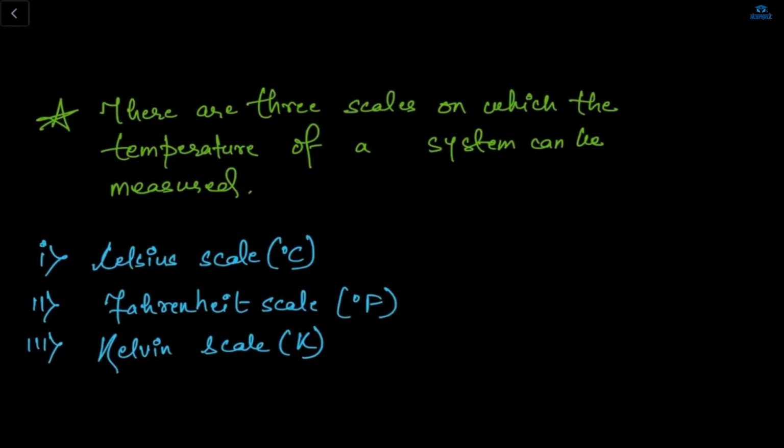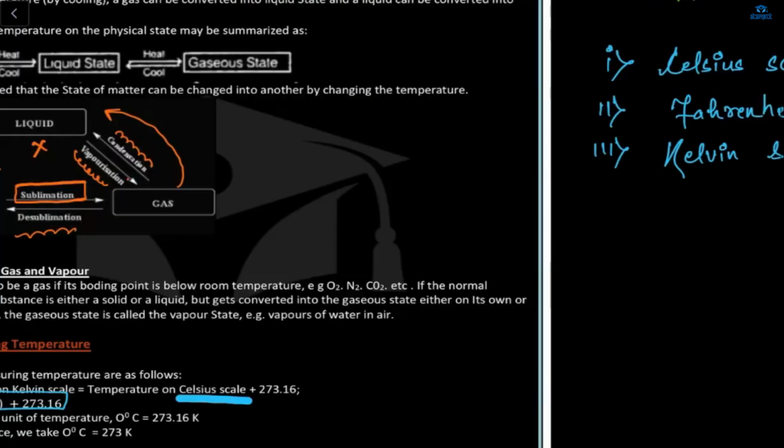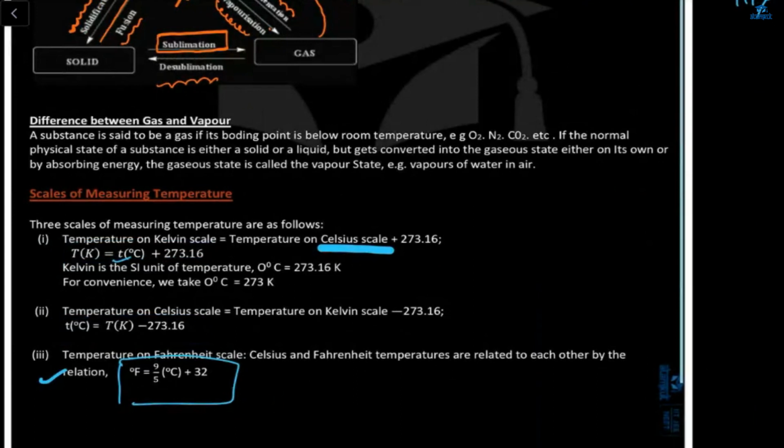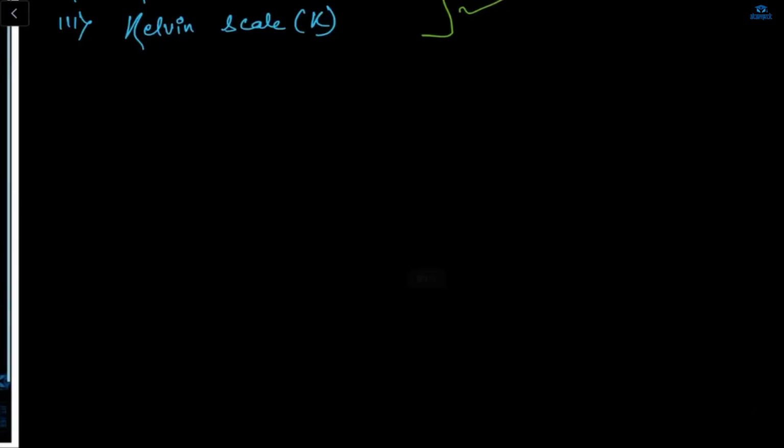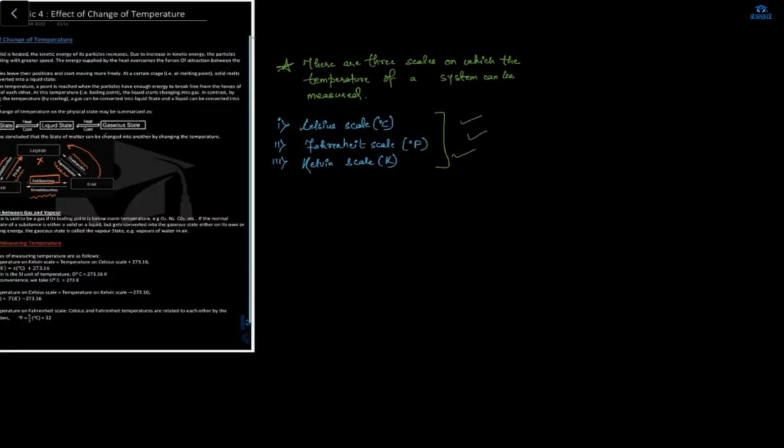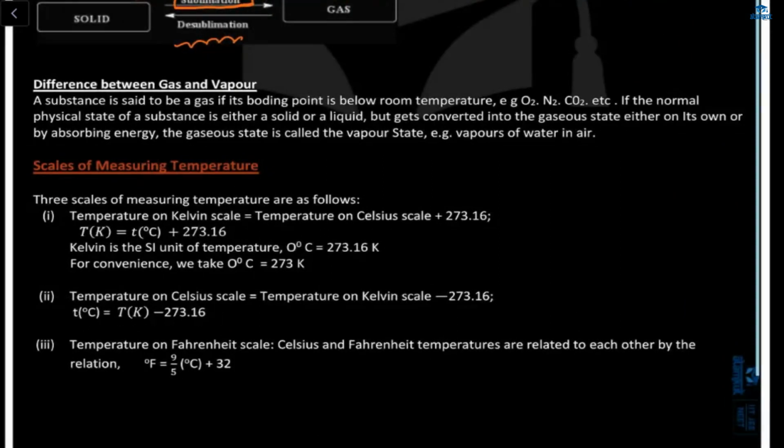There are three scales on which the temperature of a system can be measured: the Fahrenheit scale, which is degree F, the Celsius scale, which is degree C, and the Kelvin scale, which is K. Here there are three formulas for converting a temperature.